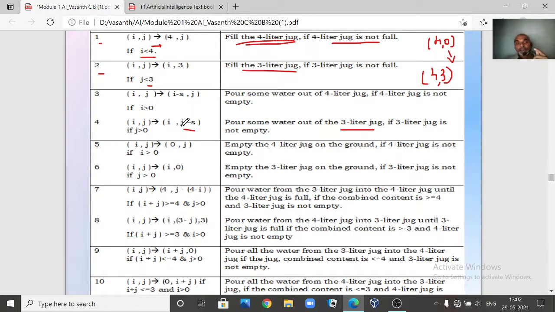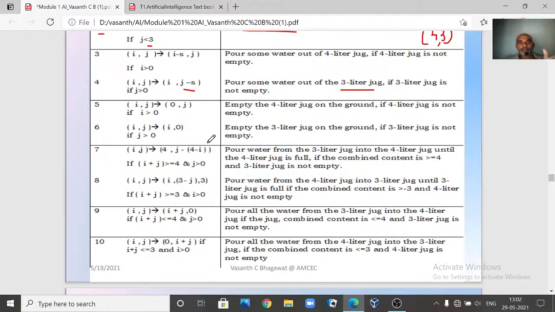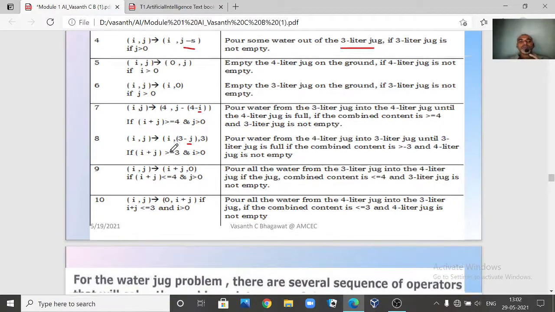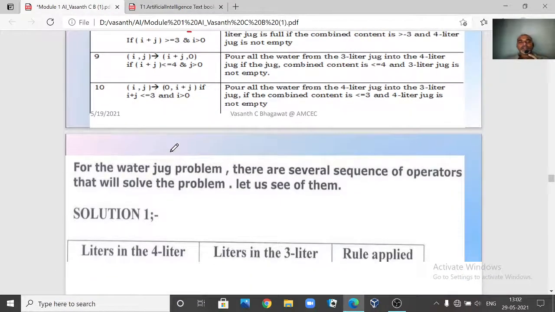Already in jug j there is some water, and if you transfer it, then minus s. Something will be less when you transfer water from one jug to another. That is why we have the minus symbol in our rules. Try to read this; a clear description is given here also. This is how we write the rules.